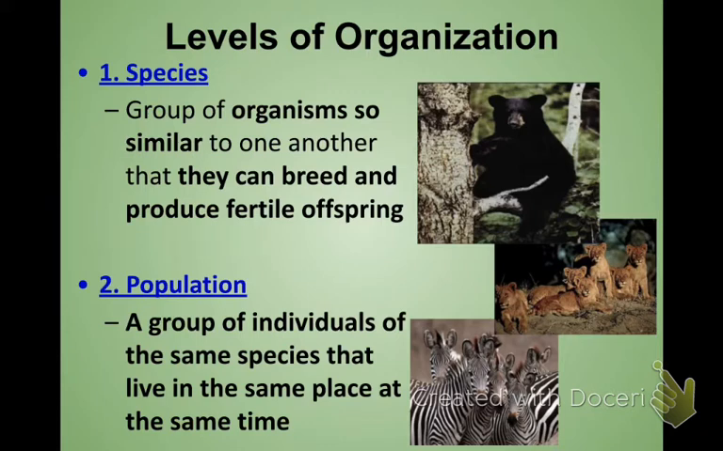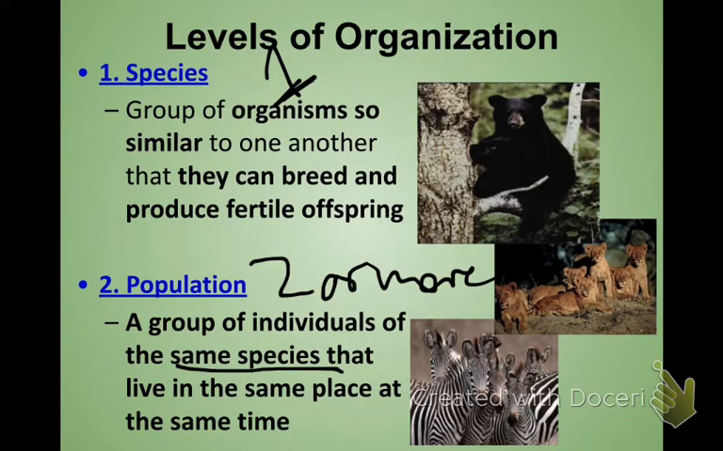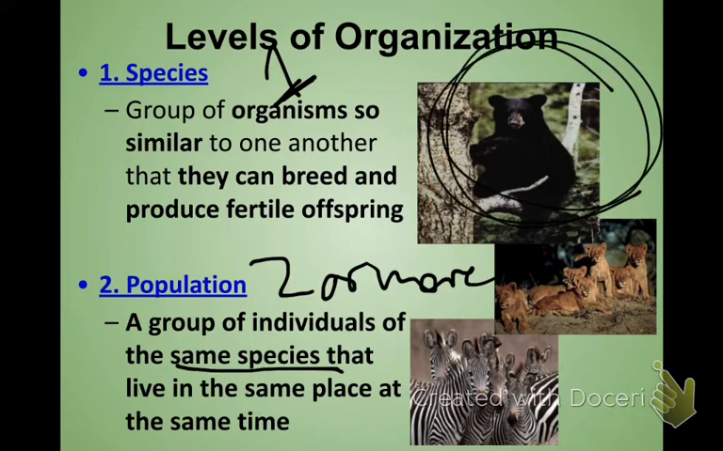Then you have a population. A population is a group of individuals from the same species. So when we're looking at your species, you're looking at one individual, and the definition of a species is organisms that are similar and can produce fertile offspring. A population is going to be more than one. So it's two or more, but they are of the same species. So a single bear would be an individual of a particular species. A group of bears, so if I had 10 bears together, that then would become the population.